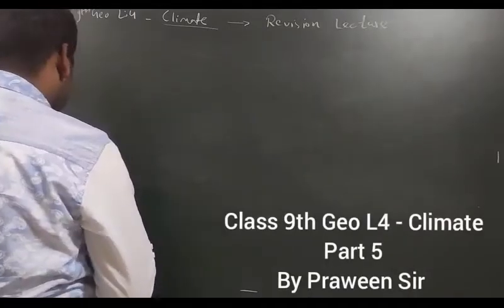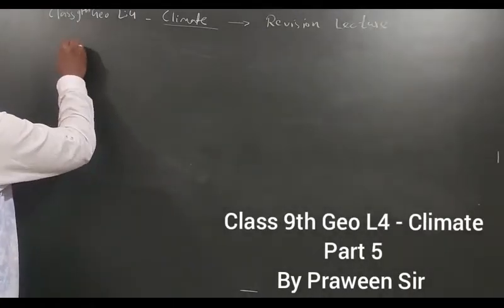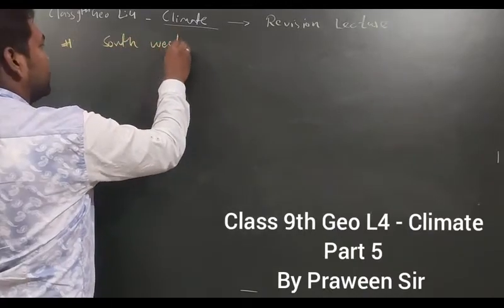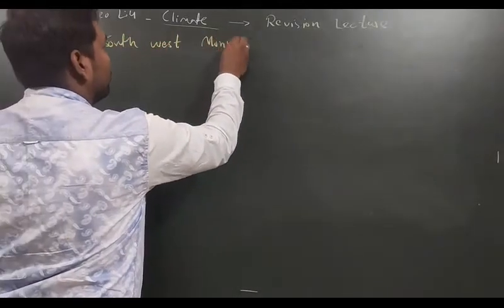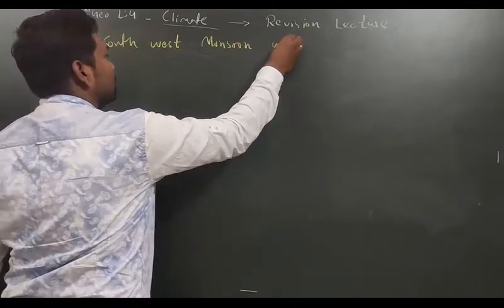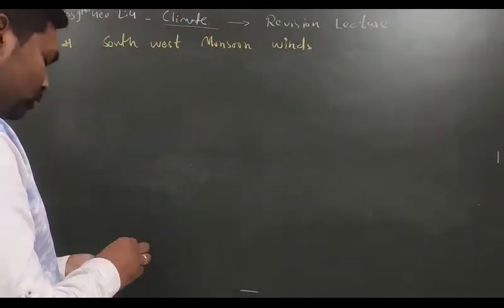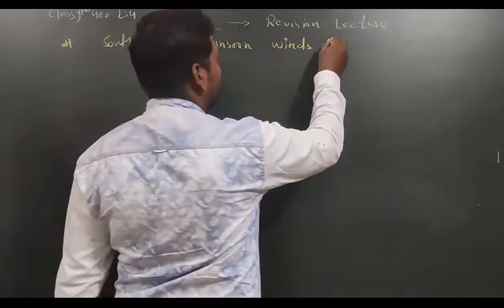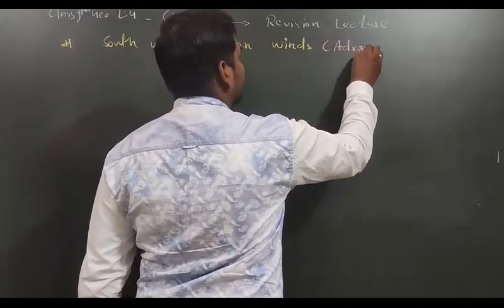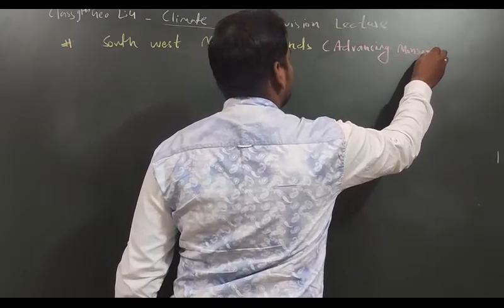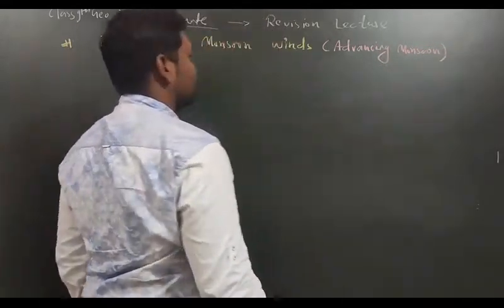discuss. So you can give the heading: South West monsoon winds. Okay, southwest monsoon winds. The southwest monsoon winds are also called as advancing monsoon. Which monsoon? Advancing monsoon. Southwest monsoon winds are also called as advancing monsoon.